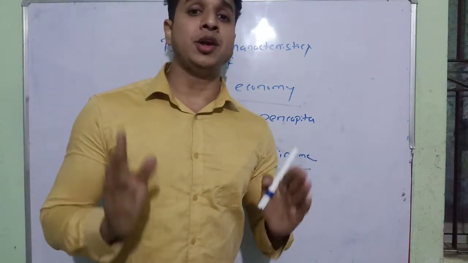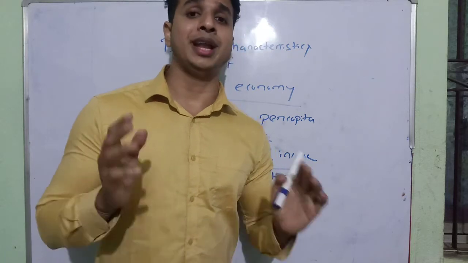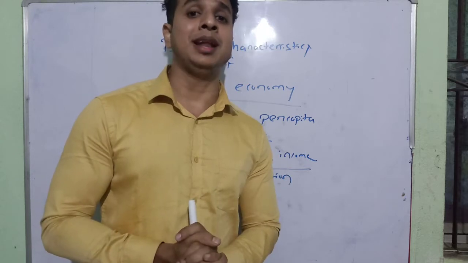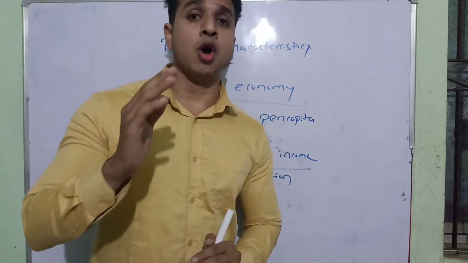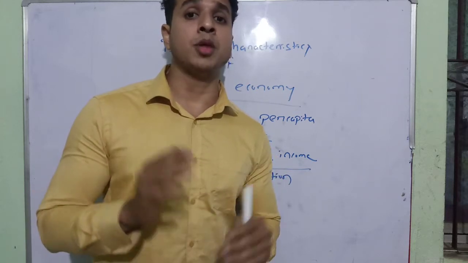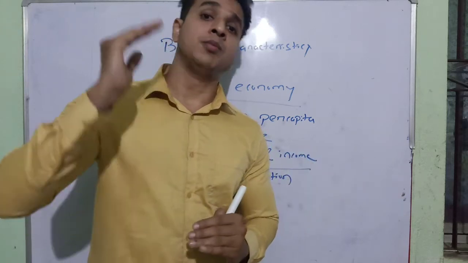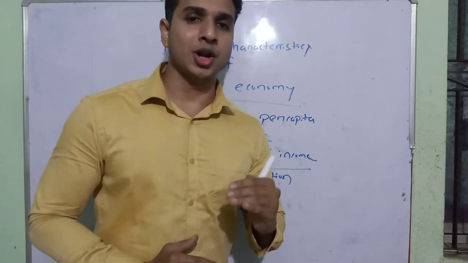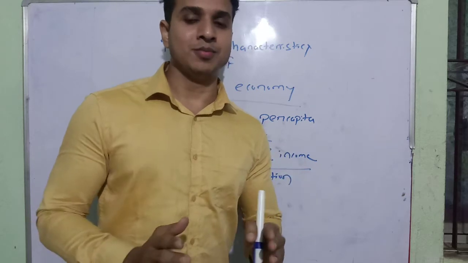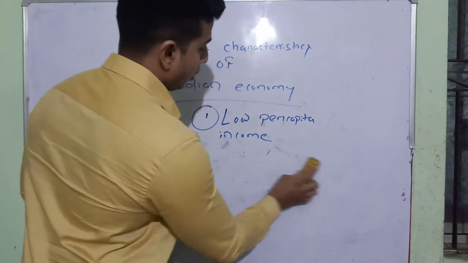So the per capita income in India is very low due to the overrate of population, due to the illiteracy, and basically due to the inequality in India. Inequality means the difference between the poor and rich. The proportion of the rich in India is very low, but the proportion of the poor in India is very high. That is why the rich gets richer and the poor gets poorer, and that is why we are suffering from the lower amount of per capita income. That is the first characteristic of the Indian economy, that we are suffering from lower per capita income.